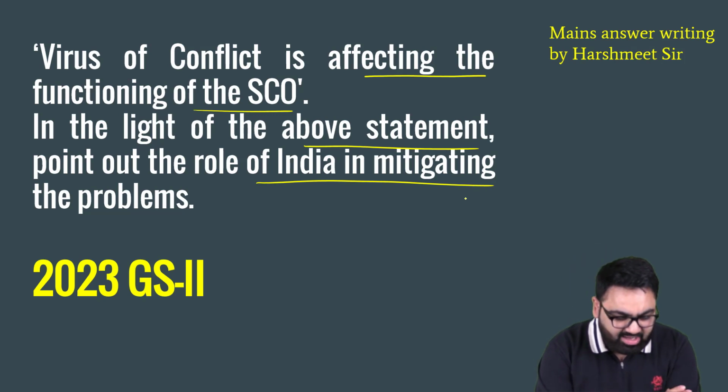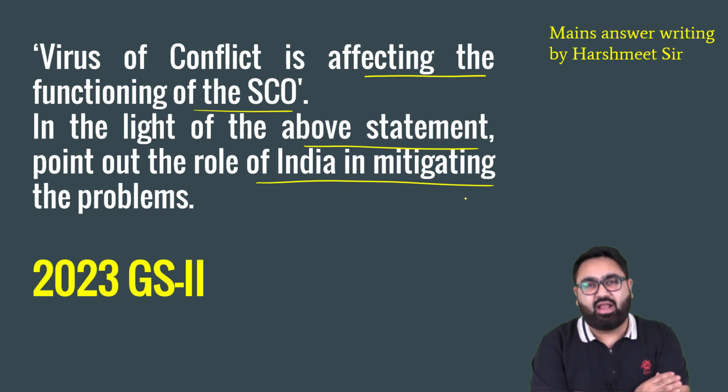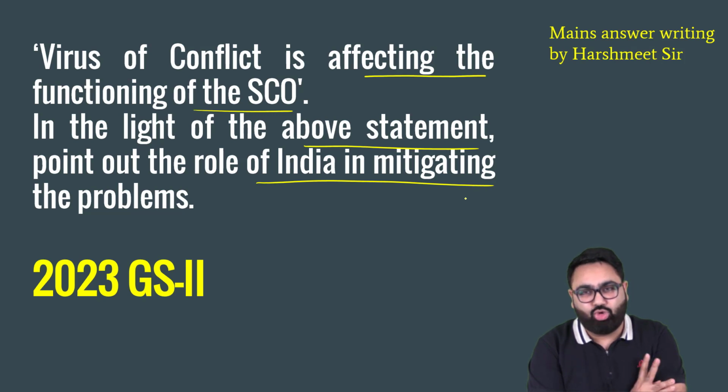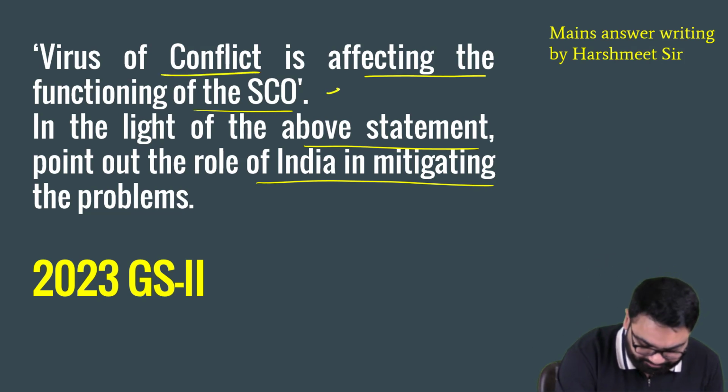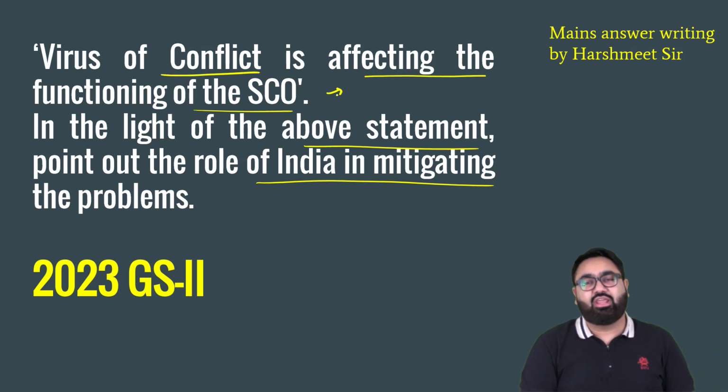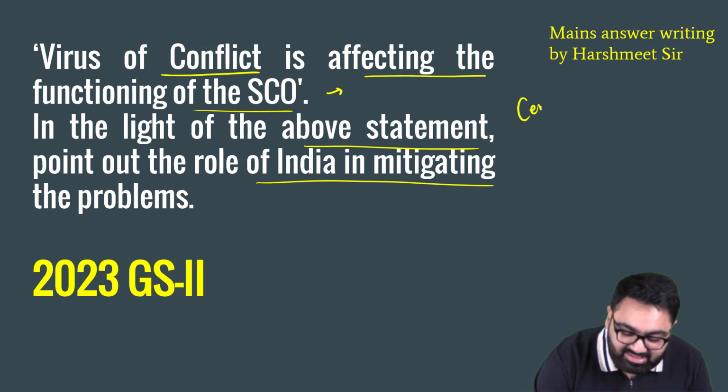Now, coming back. So it's a question from international relations. One of the bodies where India plays a major role is the Shanghai Cooperation Organization. If you look at the question carefully, there are two things that they are talking about. First, the virus of conflict, meaning that within the SCO there are many conflicts. As you know, SCO mainly has Central Asian countries.